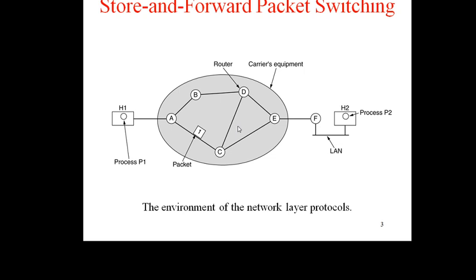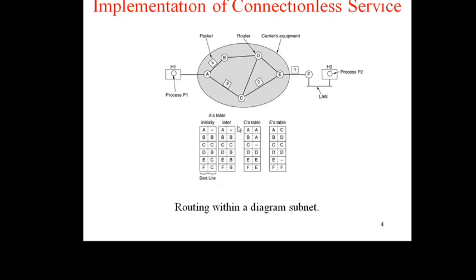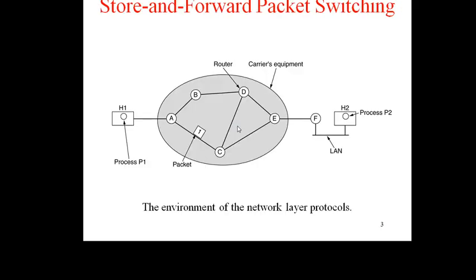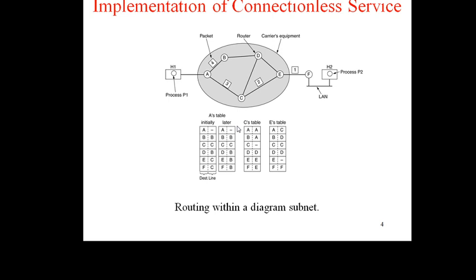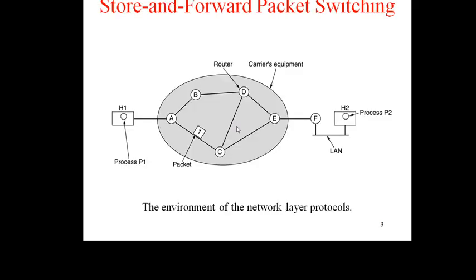The second issue is services provided to the transport layer, that is, the network layer transport layer interface. The important question is precisely what kind of services the network layer provides to the transport layer.